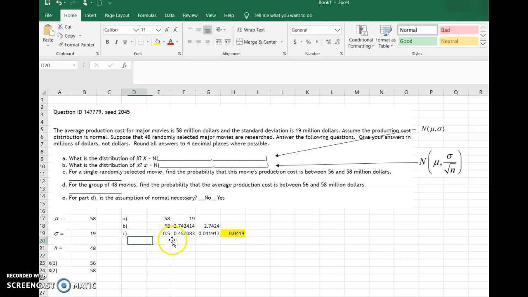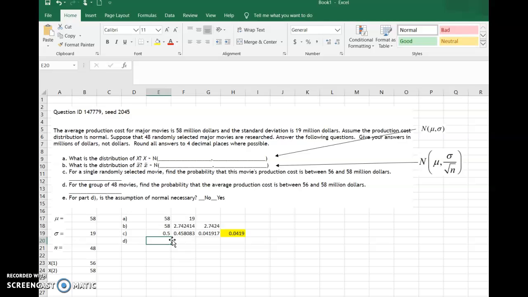So now finally in D. In D, we're not taking a sample of 1. We're taking a sample of 48. Therefore, and we're calculating a mean, and we're wanting to know the probability that the mean will be between 58 and 56, or 56 and 58. So we're going to be using our values from B. The mean isn't changing, but the standard deviation certainly did.